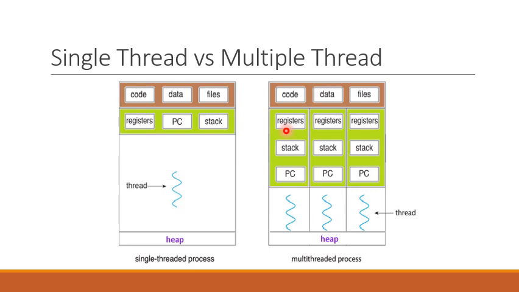So registers, stack, and program counter will be unique for each thread in the process. However, code, data, files, and heap will be shared by these three threads.